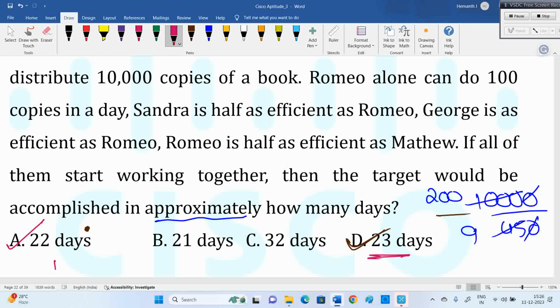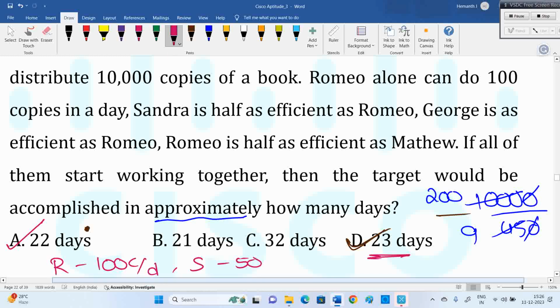So we cannot go beyond 22 here. Romeo is 100 copies per day, Sandra 50 copies per day, Georgie also 100 copies per day, Matthew 200 copies per day. 22 is the answer here. Don't go for 23, 22 only. As they use the word approximately, we have to go close to that. But if there is no word approximate, then we have to go with 23. Because of the word approximately, go with 22 only.